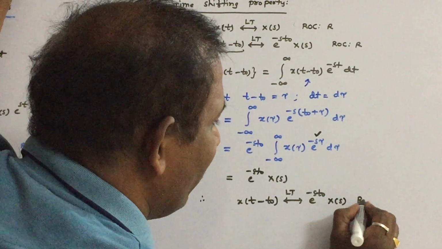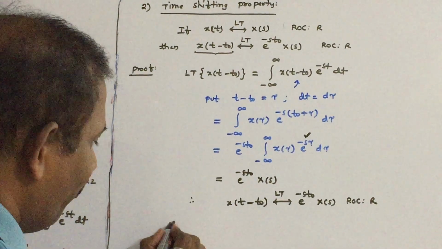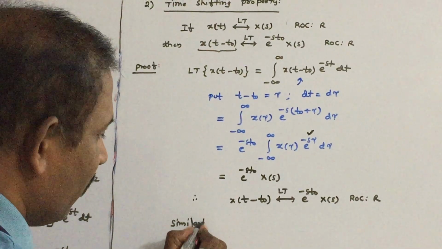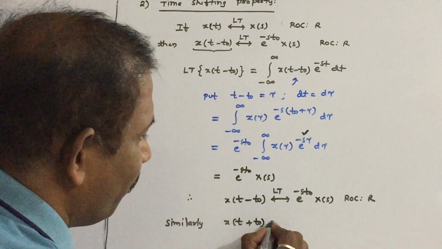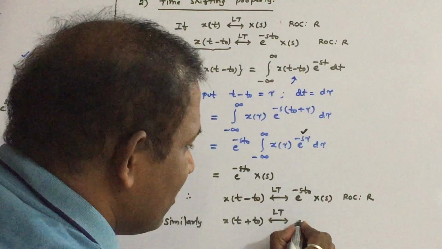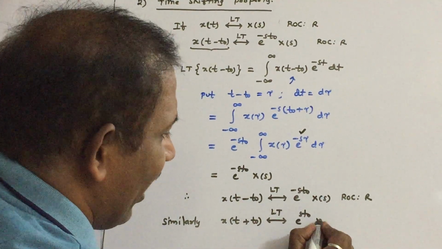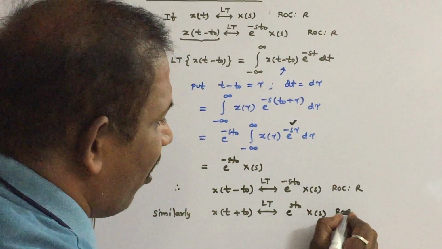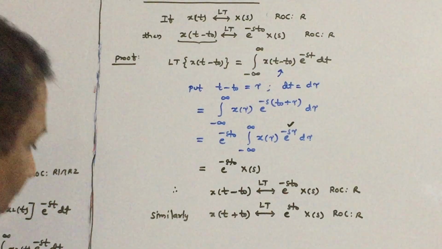Remember that in time shifting, the region of convergence will not change. Similarly, x of t plus t naught has Laplace transform e power s t naught. If plus is there, keep plus here. Into X of s, and the region of convergence will not change. So remember this hint.